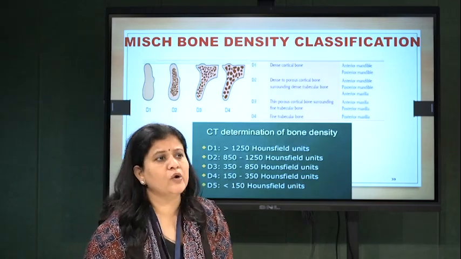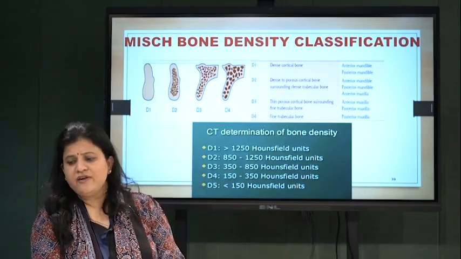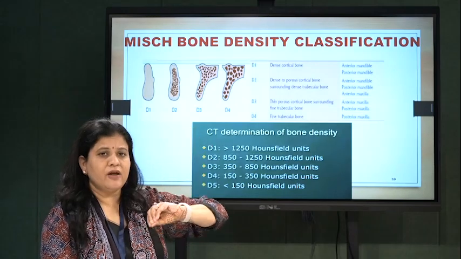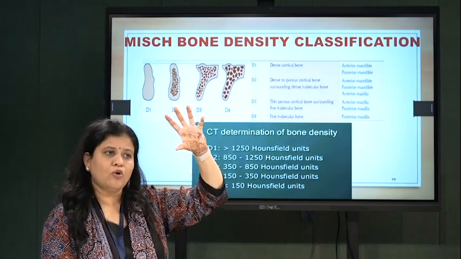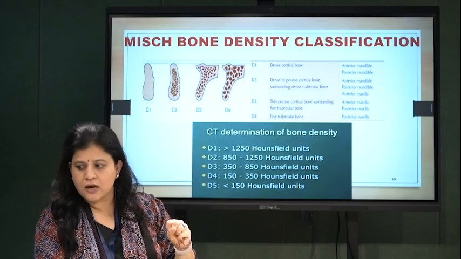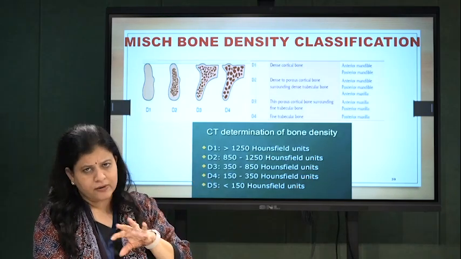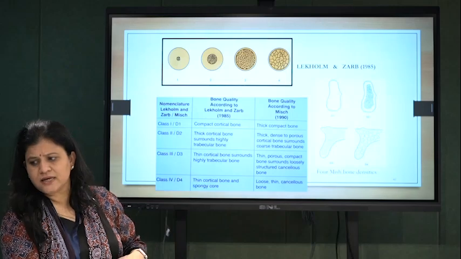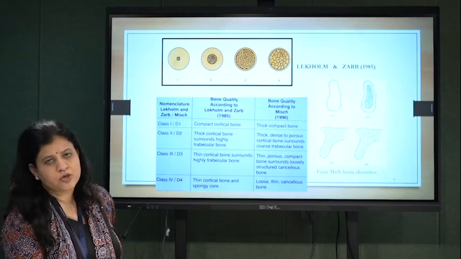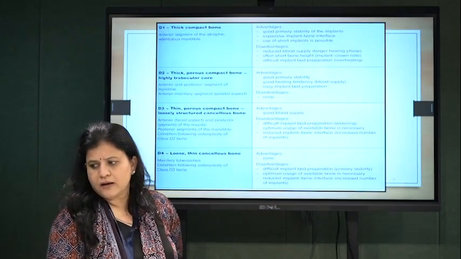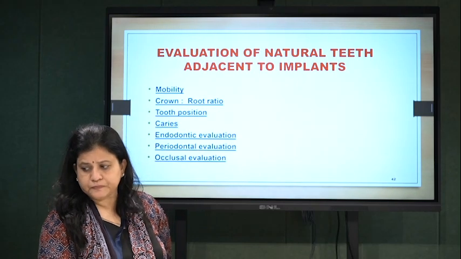Fresh extraction bone is of D5 quality. So from D1 to D5 it becomes softer, from more compact to less compact and more cancellous. Finally D4 is like a cotton wool appearance. So various density classifications exist; even Lekholm and Zarb and Misch both divided the density classification.